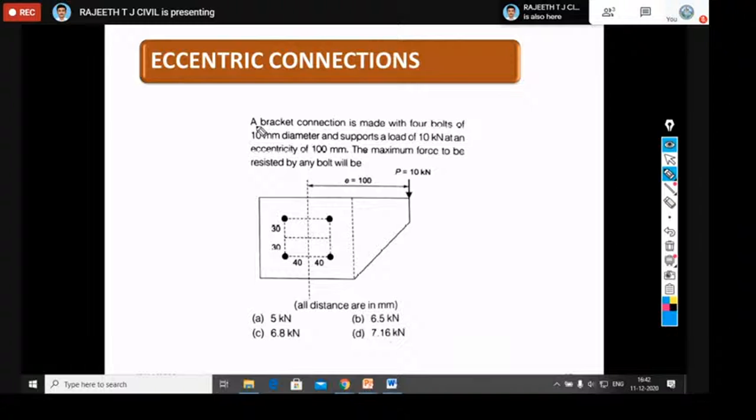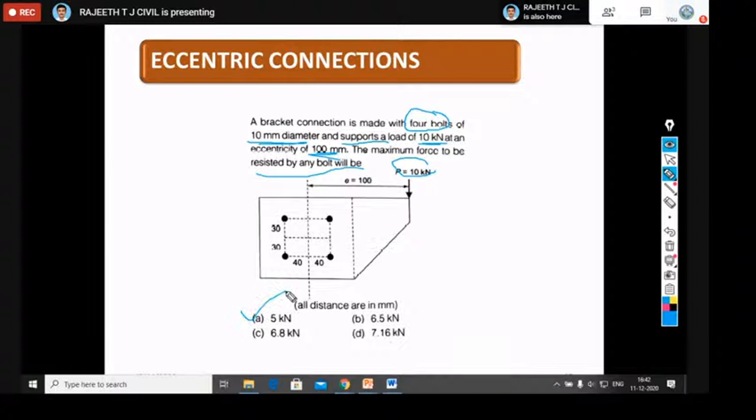If you observe here, a bracket connection is made of 4 bolts. So you should mark here 4 bolts, of 10 mm diameter, and it is supporting a load of 10 kilonewton at an eccentricity of 100 millimeter. The maximum force to be resisted by a bolt will be how much?